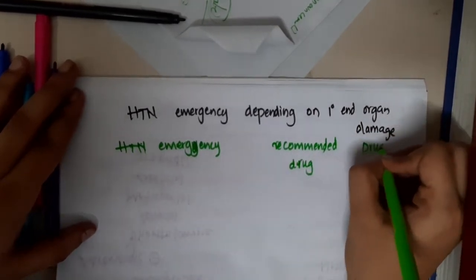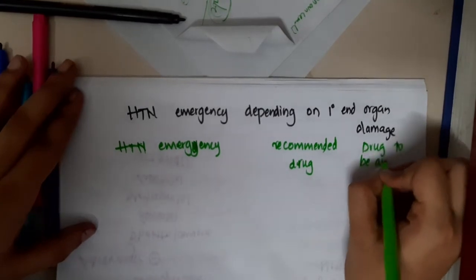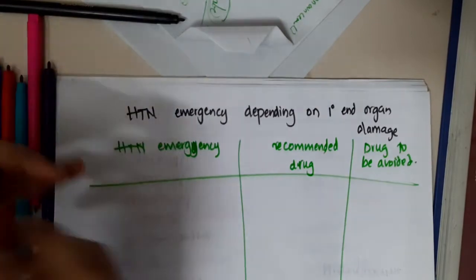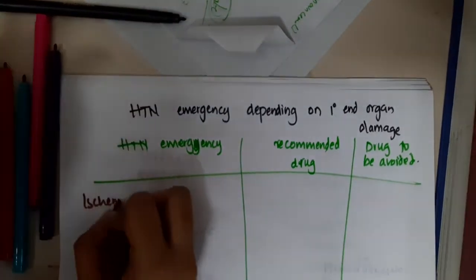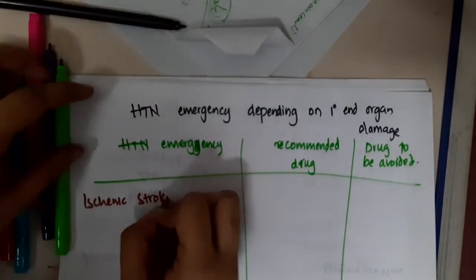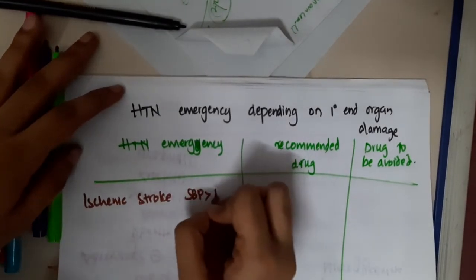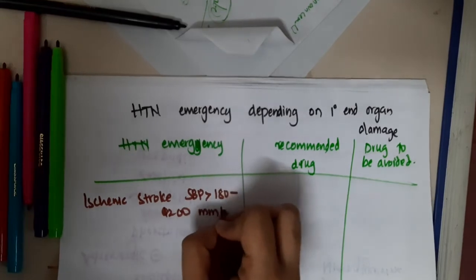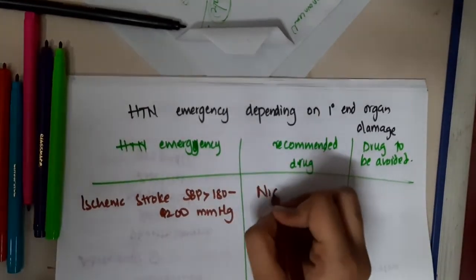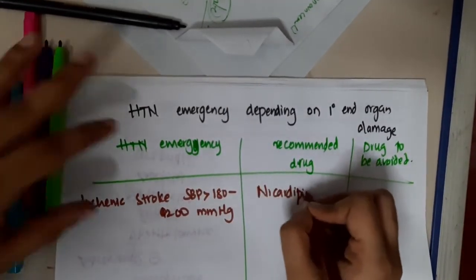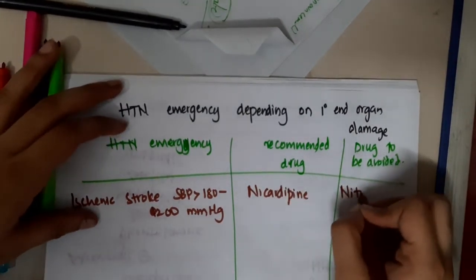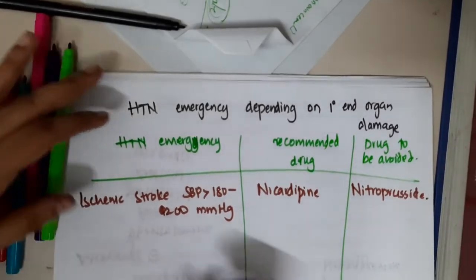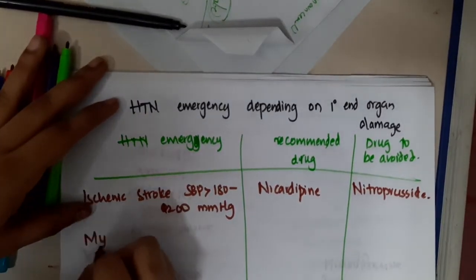These you should definitely remember. If there is ischemic stroke, that is systolic blood pressure more than 180 to 200 millimeters of Hg, the recommended drug is nicardipine and the drug to be avoided is nitroprusside, because this increases the peripheral pooling of the blood and increases the ischemic stroke.